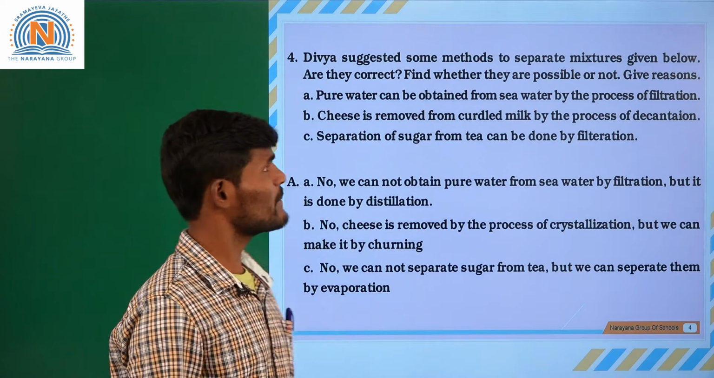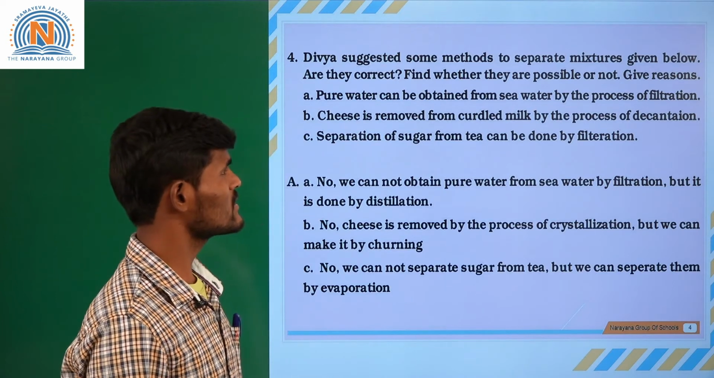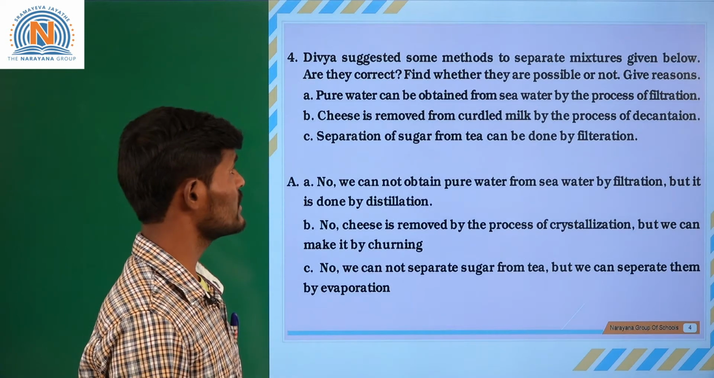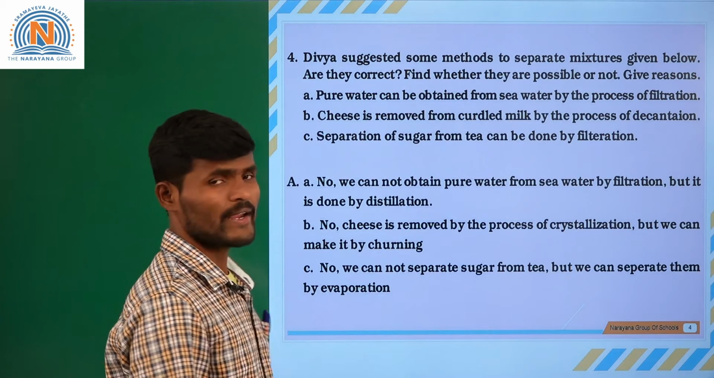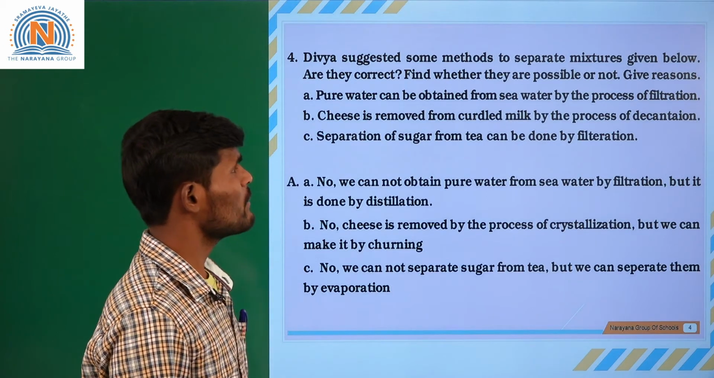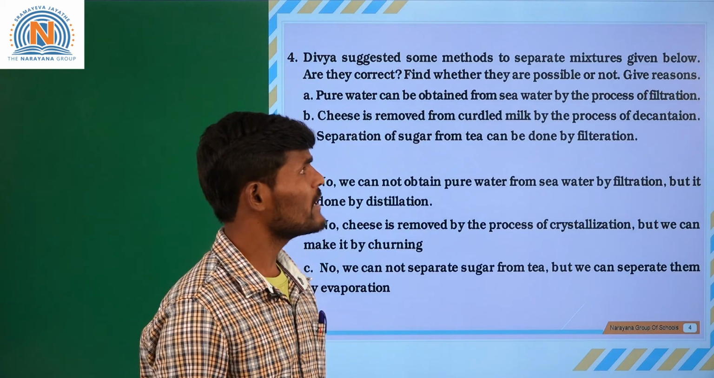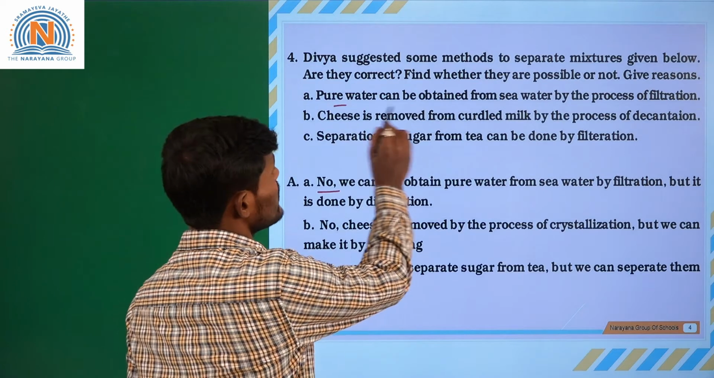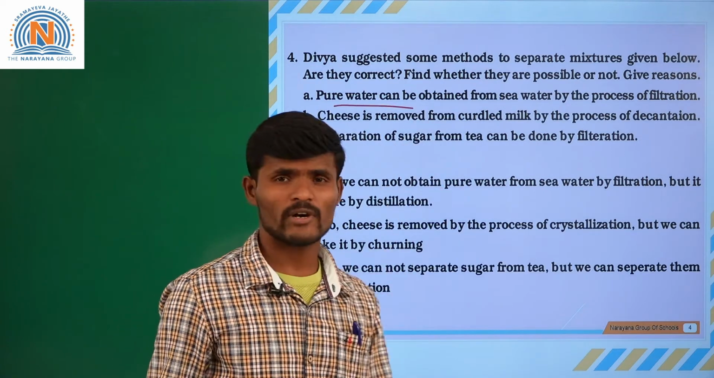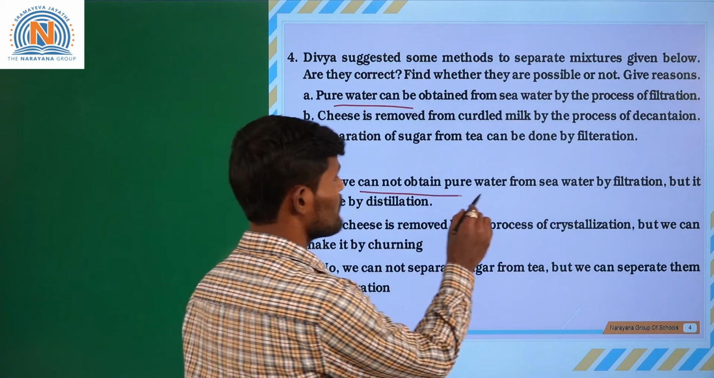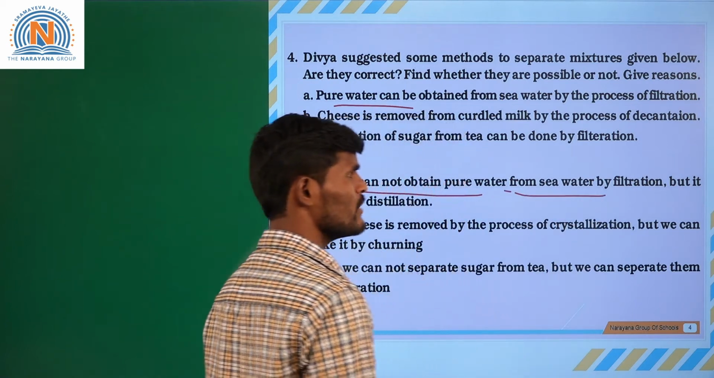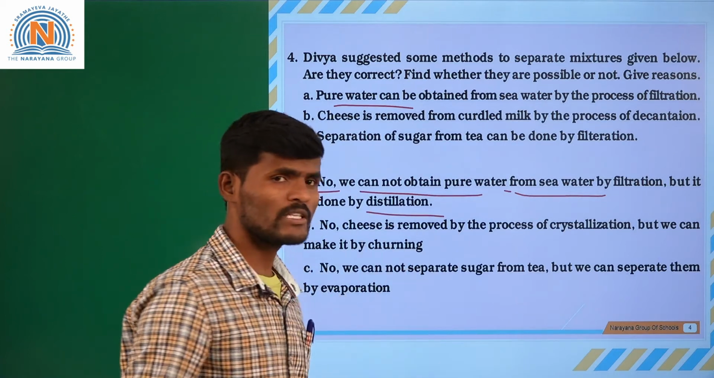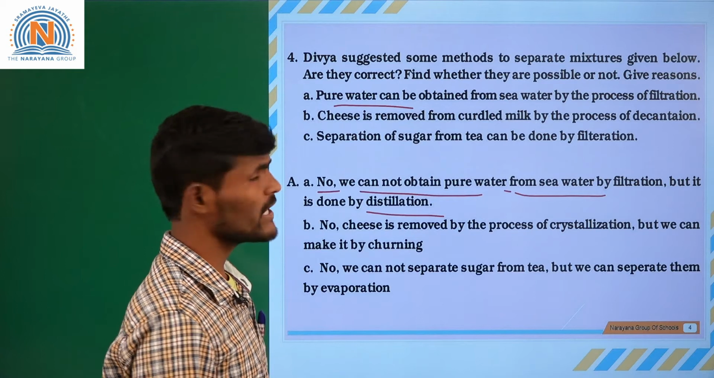Divya suggested some methods to separate mixtures given below. Are they correct? Find whether they are possible or not. Give reasons. First, A. Pure water can be obtained from sea water by the process of filtration? No. Pure water cannot be obtained from sea water by filtration, but we can obtain it by the process of distillation.